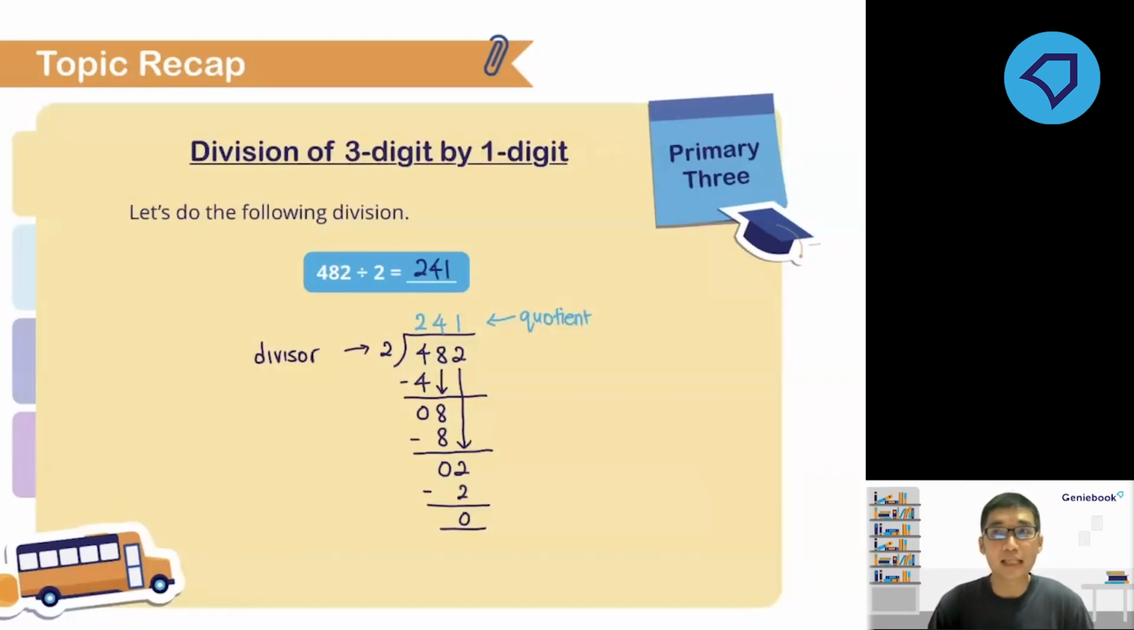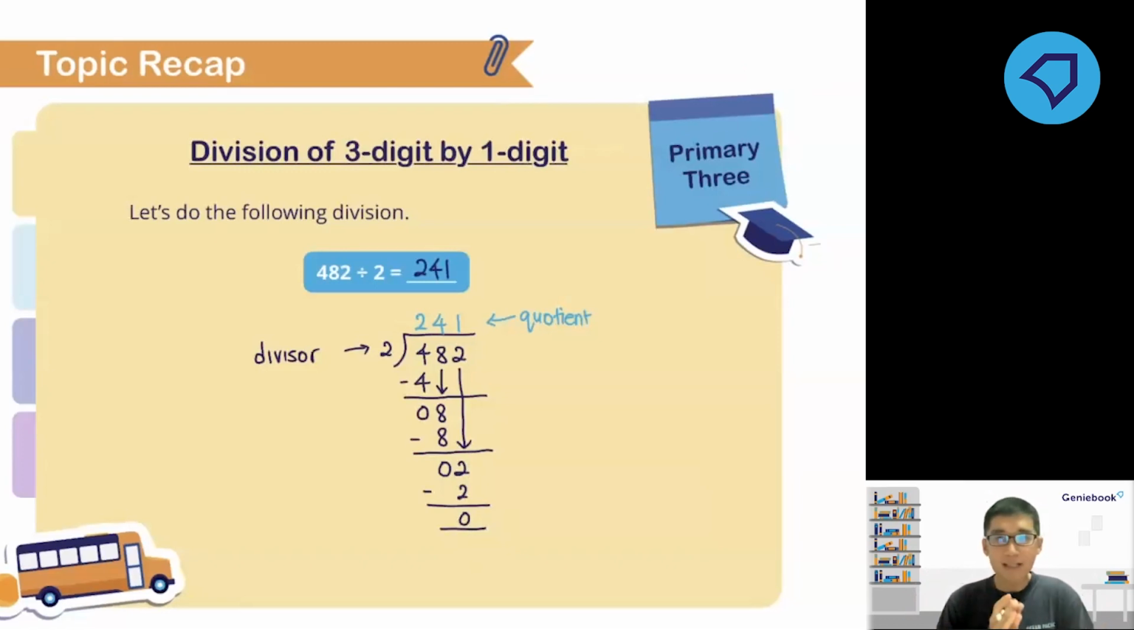Remember, we have also done in P3 last year how to perform division with remainder. So later on, we'll be trying out some questions with remainder as well. I hope you know where to find the remainder in the sum. If after you subtract there is a leftover, this is where you find your remainder. But of course, for this question, there is no remainder for this 482 divided by 2.